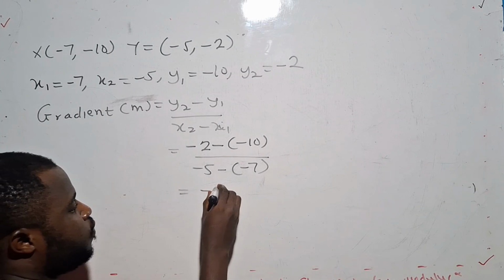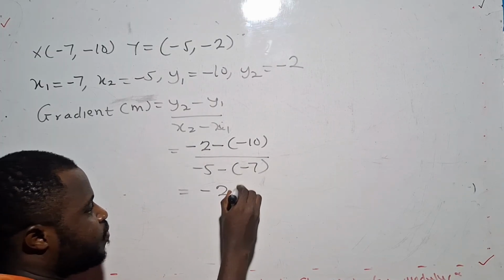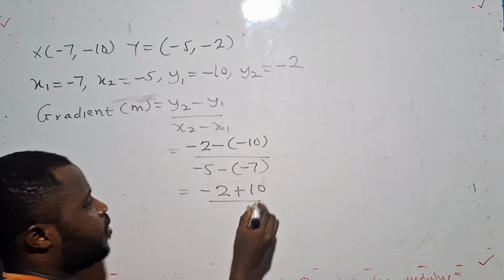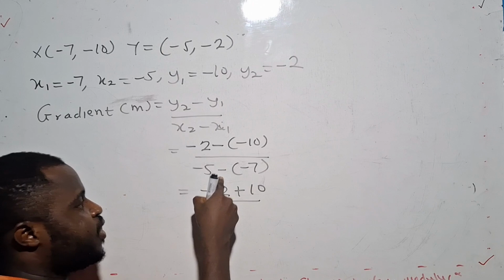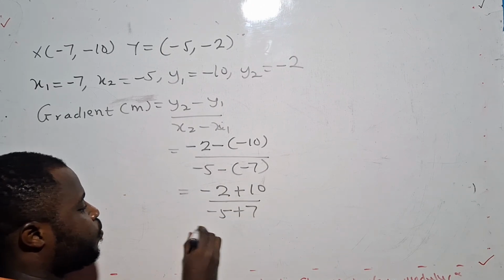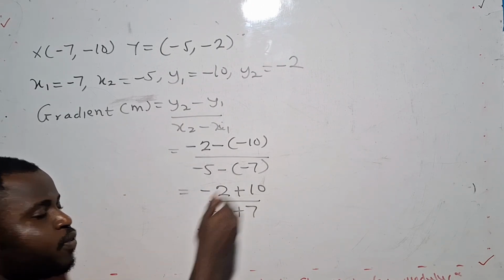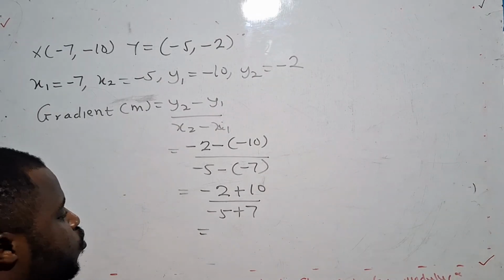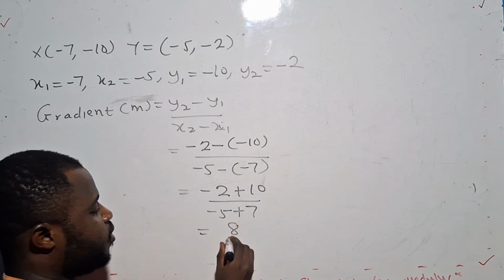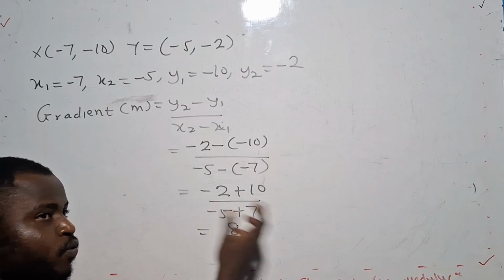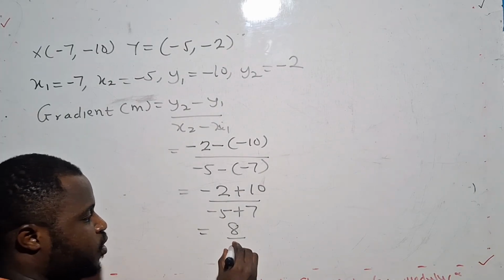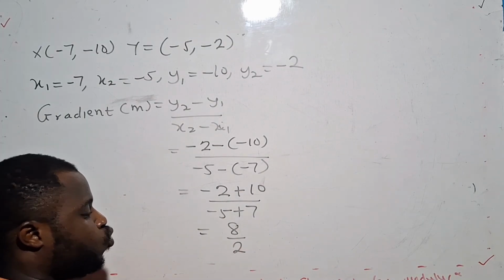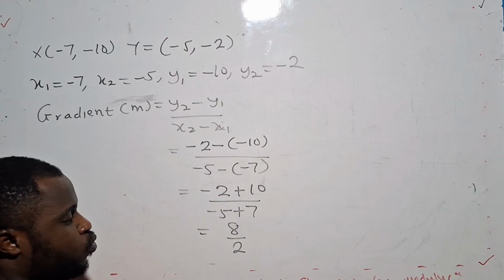Now, negative 2, negative, negative, positive, then 10. Negative 5, negative, negative, give me positive, and 7. Now, negative 2 plus 10, you were owing 2, and you went to pay it with 10, so it is going to give us positive 8. You were owing 5, you went to pay with 7, so it will be positive 2.